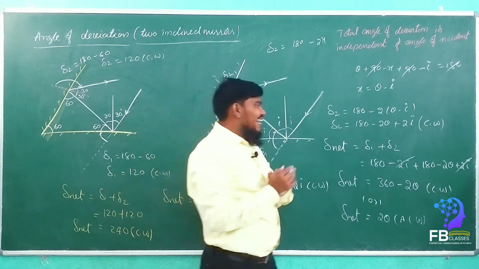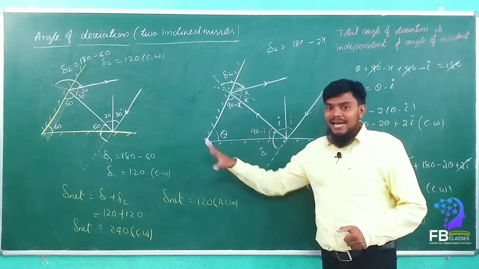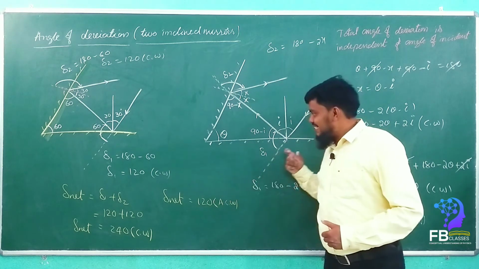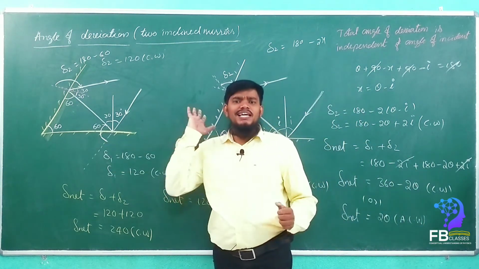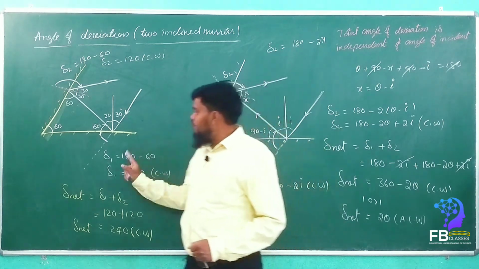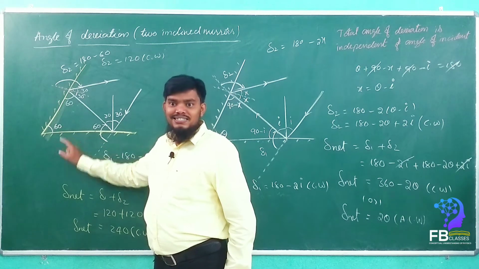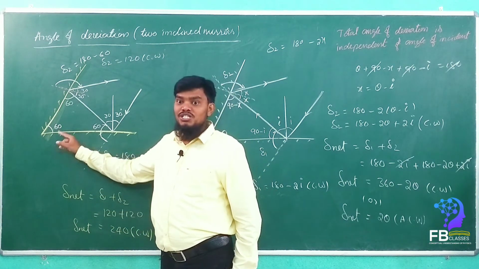What is the conceptual understanding here? We can give a short trick by understanding these two examples, the general interpretation as well as the example problem. Immediately I can give the answer to you. If you say that the angle between the two inclined mirrors is 60, then the answer is double of this angle. So how much is it? 120.